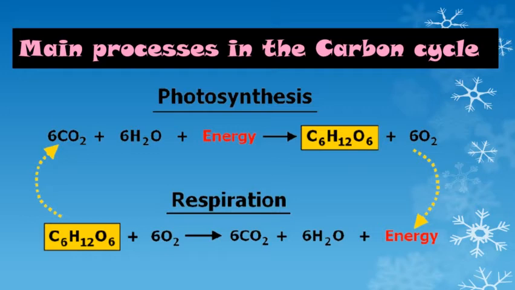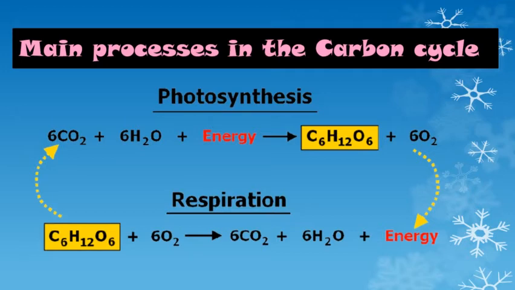For photosynthesis, the equation is carbon dioxide plus water, that is H2O, in the presence of energy, that means in the presence of sunlight. So it will convert carbon dioxide into glucose. Now the glucose formula is C6H12O6 and this is also known as a carbohydrate. And plants exhale oxygen, right, and the oxygen which is exhaled by plants is absorbed by the